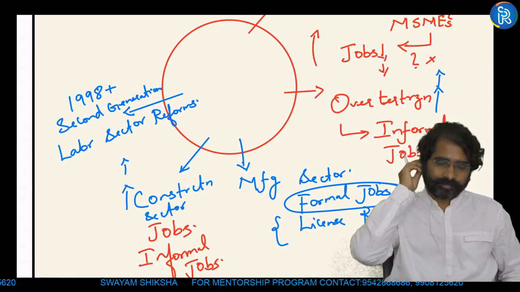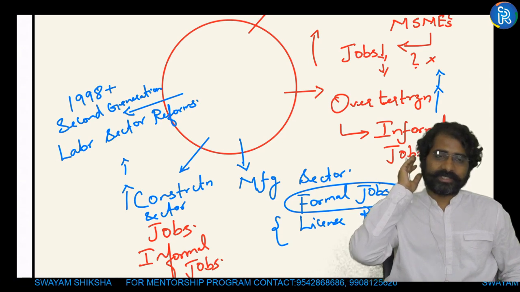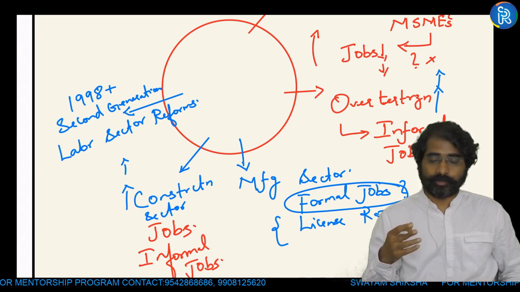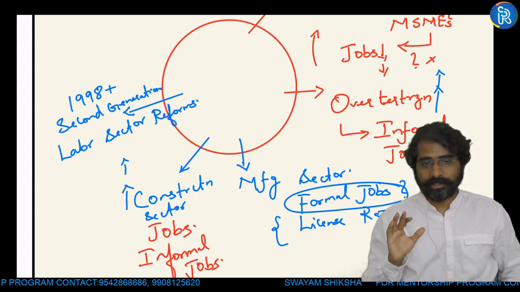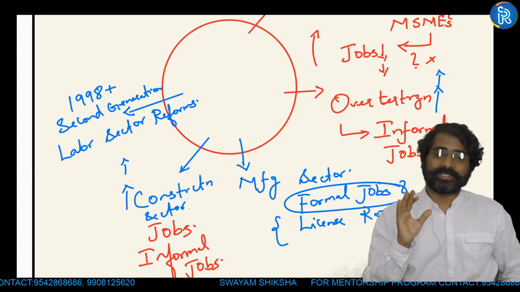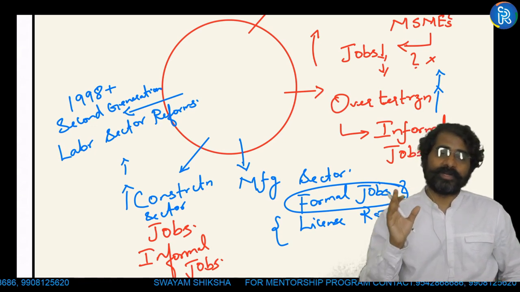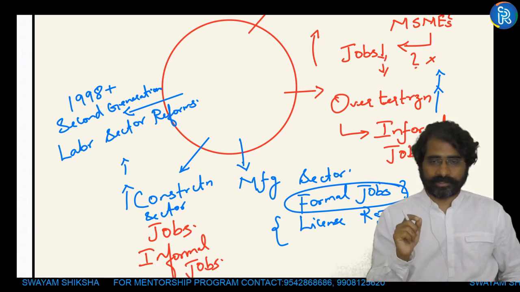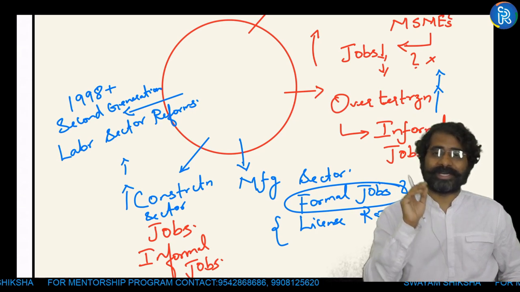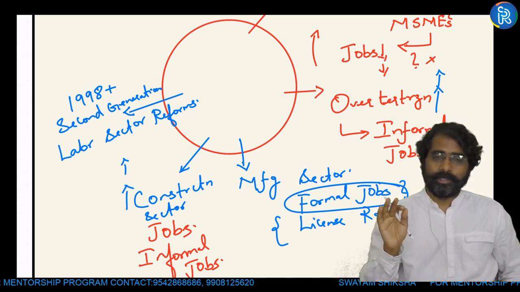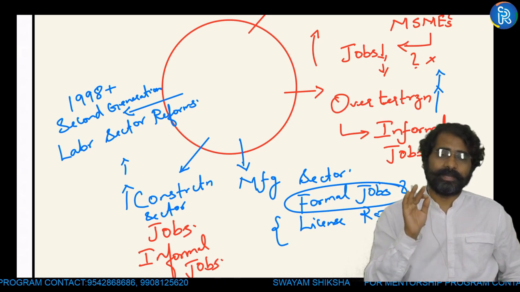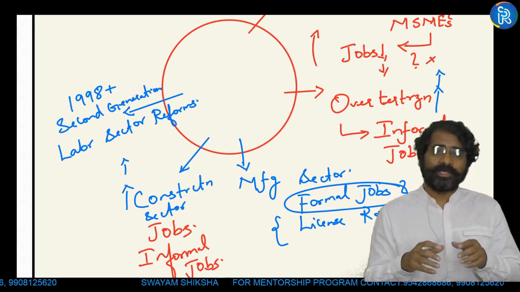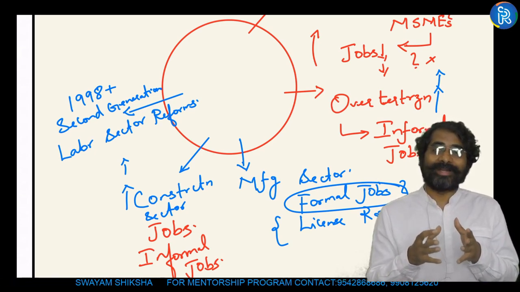Basically, initially, after 1947, we wanted to protect the labor. To protect the labor, we came up with stringent labor laws. For example, with respect to the Industrial Disputes Act 1948, if in a company there are 100 formal employees, 100 workers, and the owner of the company has to retrench labor, he has to take the permission of the Ministry of Labor and Employment. This is why we wanted to protect the labor. So what the businessmen started doing is, if you have 100 permanent employees, you have to adhere to the labor laws.